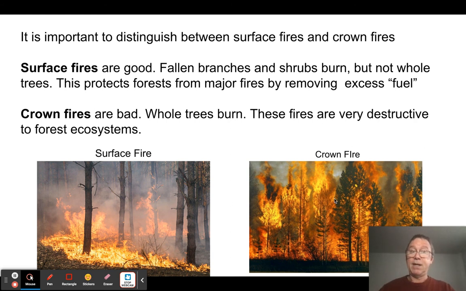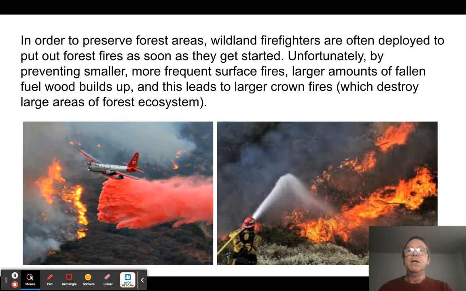Having periodic surface fires, every few years, is a good thing and a normal part of a healthy forest ecosystem. Crown fires, on the other hand, completely destroy the forest ecosystem. They're devastating, and it takes decades and decades and decades to get anywhere close to where you were. The thing is, humans have reduced the amount of forest lands to a significant extent, so we want to preserve them. What we tend to do is go in and put out fires when they happen.